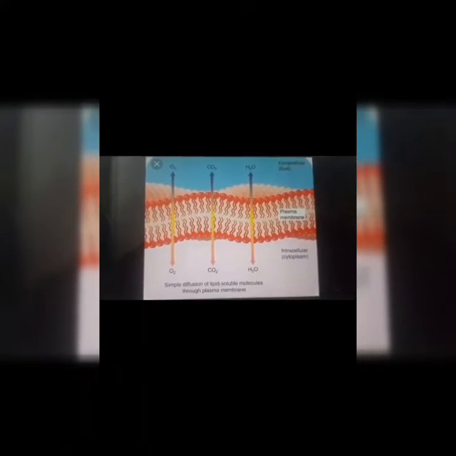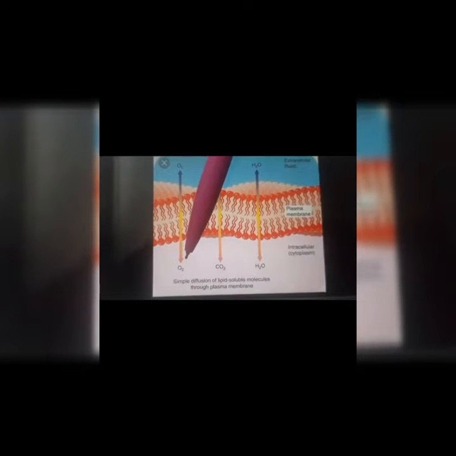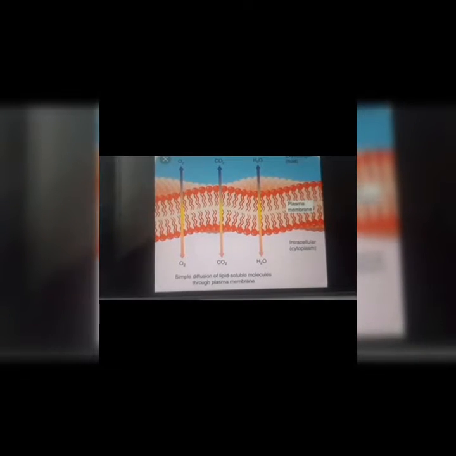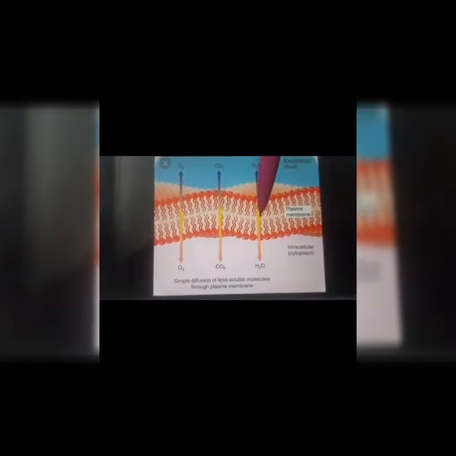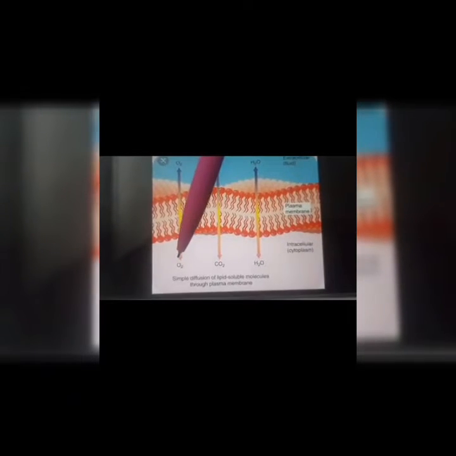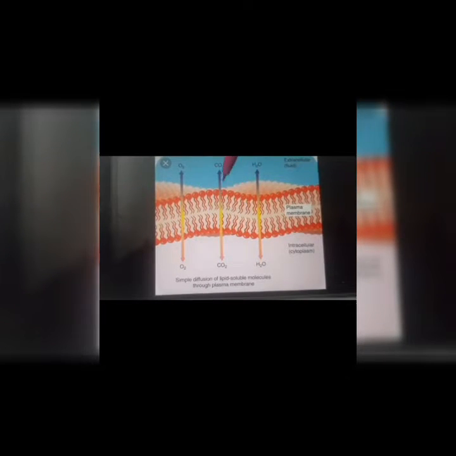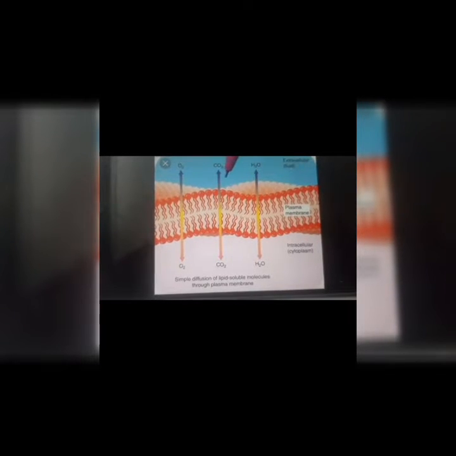So here you can see the diffusion of oxygen and carbon dioxide across the cell. Oxygen is getting in because of the high concentration of oxygen in the extracellular fluid. This is the plasma membrane, this is the inner part of the cell, and this is the outer part of the cell. So CO2 is moving inside the cell, and oxygen is moving inside the cell, and CO2 is getting out of the cell because it moves from high concentration to low concentration. Actually, the arrows are shown on both sides depending upon the concentration of the gases shown here.